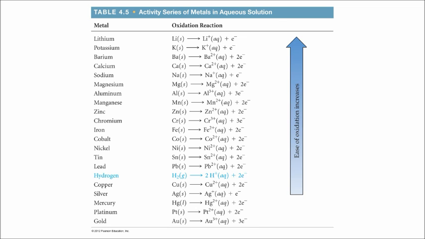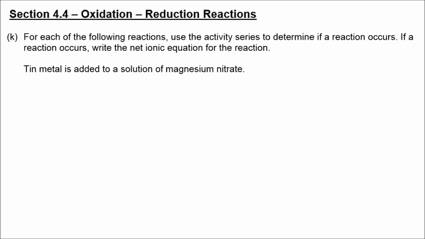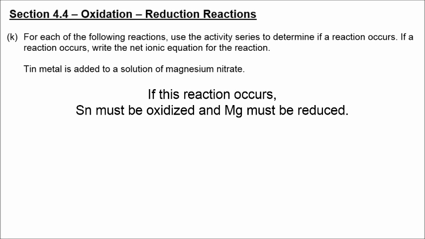All right, let's take a look at letter K. It says, use the activity series to determine if a reaction occurs. Now, tin metal starts out as oxidation state 0. Magnesium nitrate, magnesium starts out as positive 2. If this reaction occurs, tin would have to be oxidized and magnesium would have to be reduced. Let's go find tin and magnesium on the activity series. That reaction may or may not occur. Let's take a look.